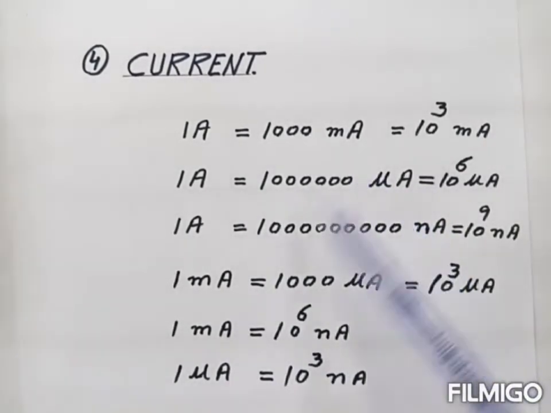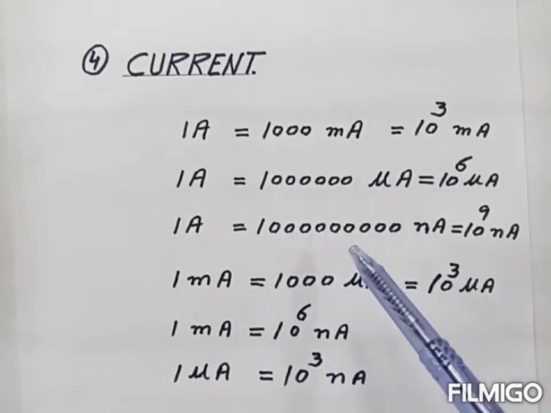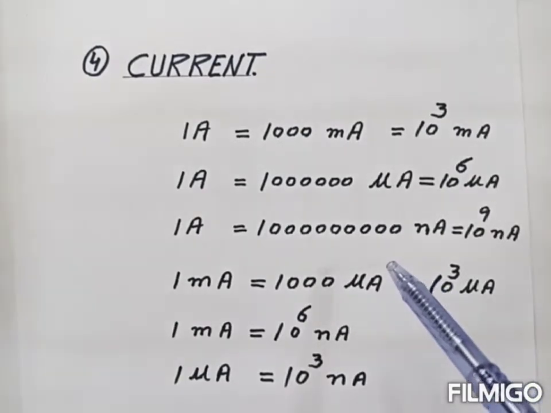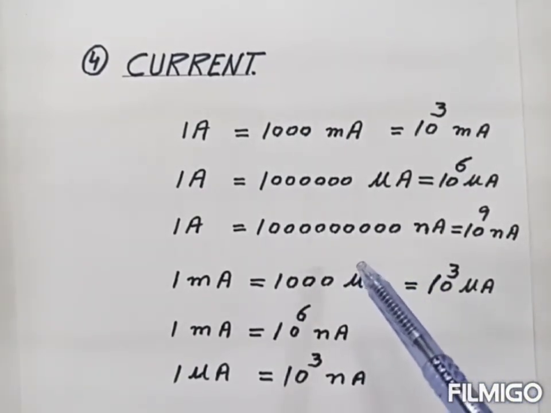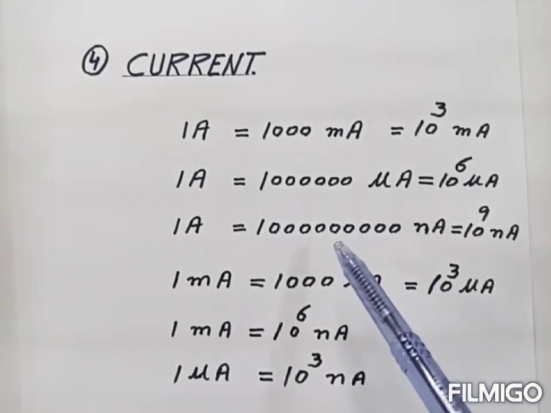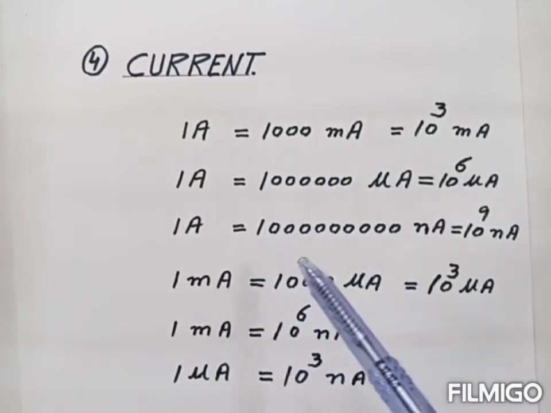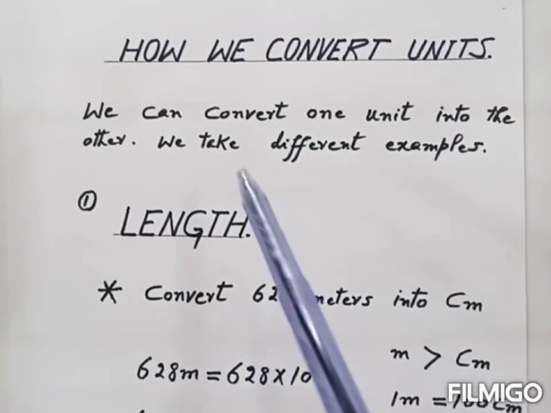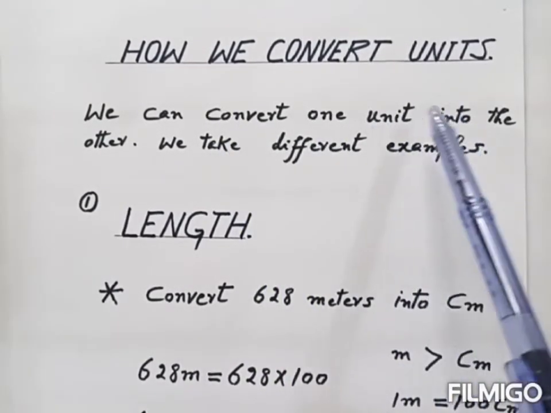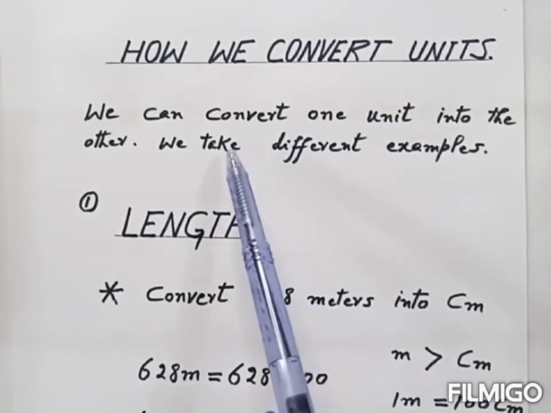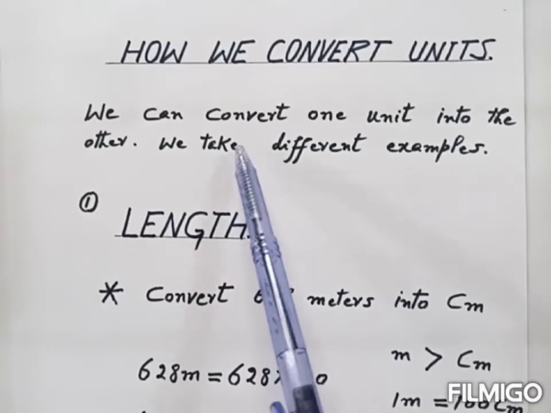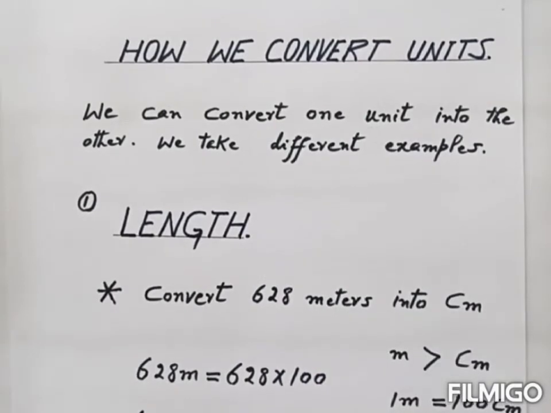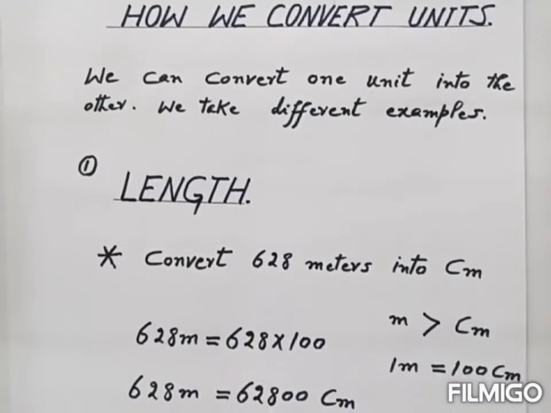With the help of these conversion relations, we convert units into one another. So these are very important. We must remember all these conversion relations, and these conversion relations are used for converting units. Now next thing, how we convert units. Here we will study how we convert one unit into the other unit. So there are different examples. First we take the case of length.